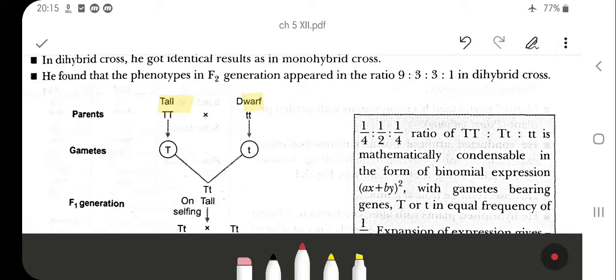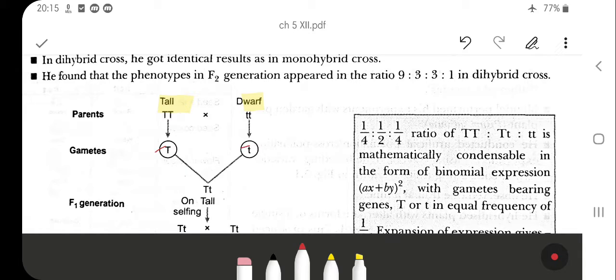Gametes, because capital T is the same, this is homozygous. Small t is also homozygous. So the gametes are half of the dwarf, that is, capital T and small t.